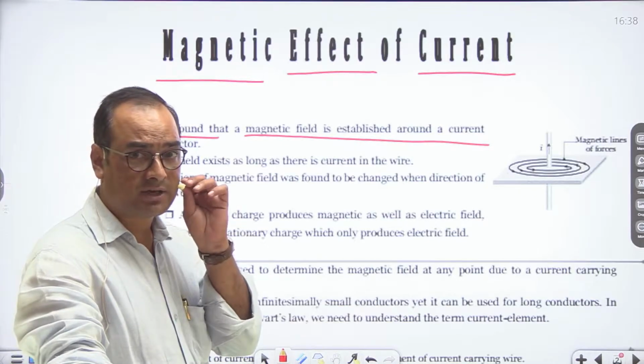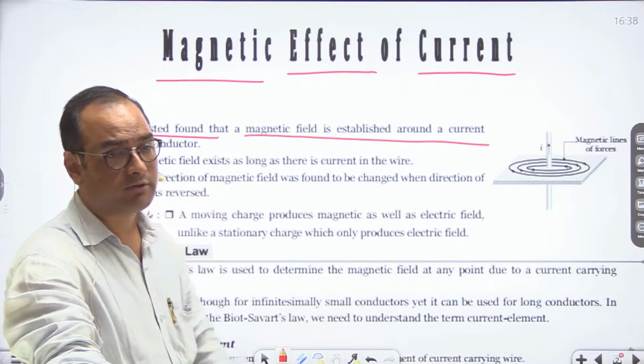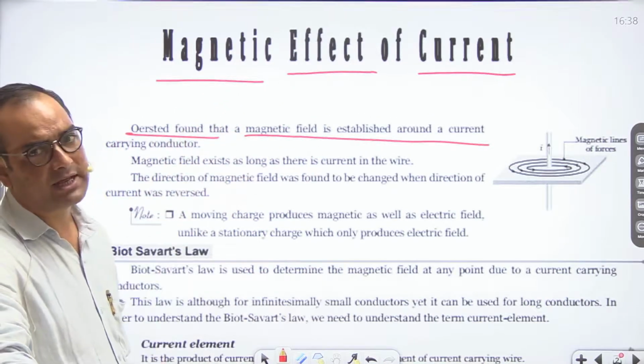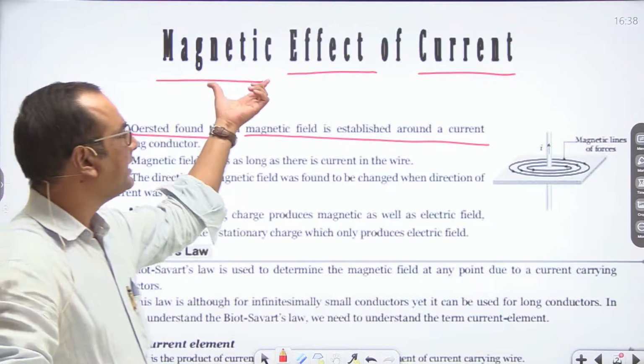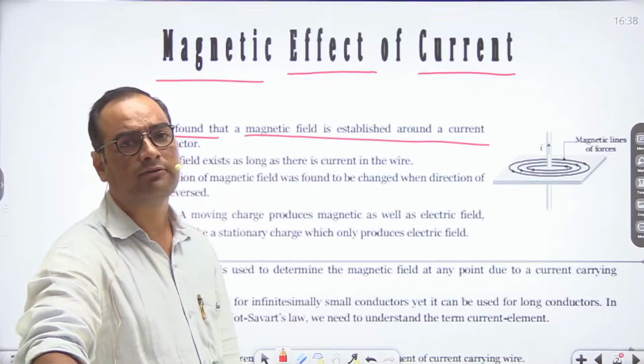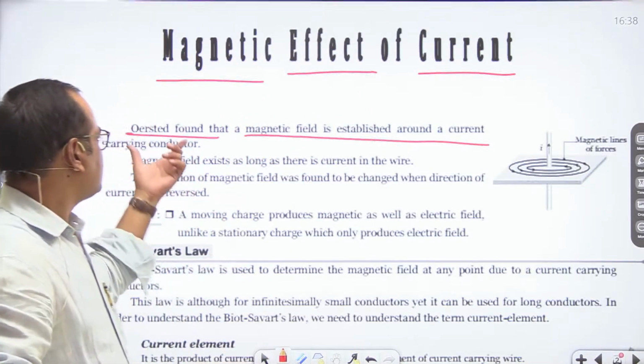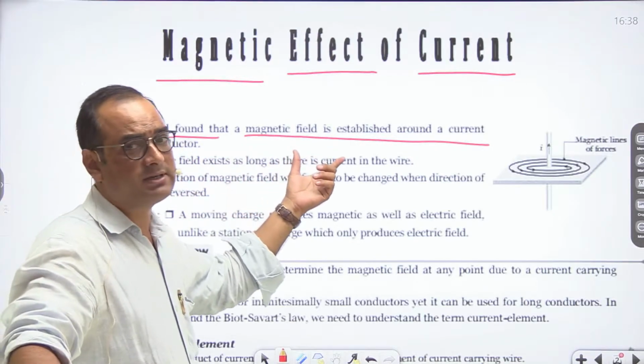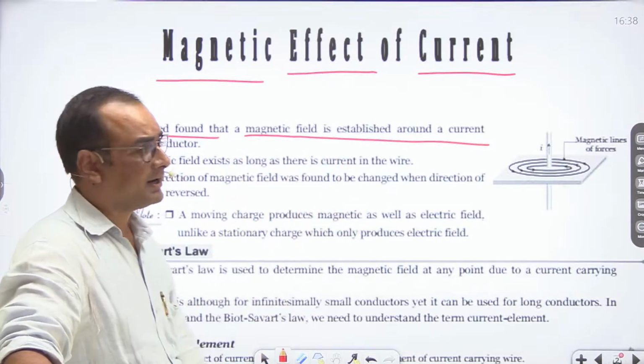So students, in today's lecture we are going to talk about magnetic effect of current. It is clear from its name itself that we are going to talk about magnetic effects which are produced due to current flow in any conductor. Oersted was the first who explained that a magnetic field is established in the surroundings of a current carrying conductor.